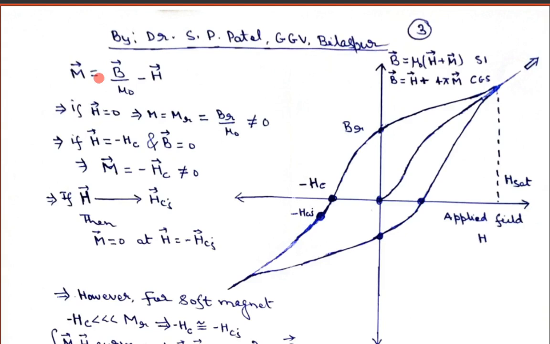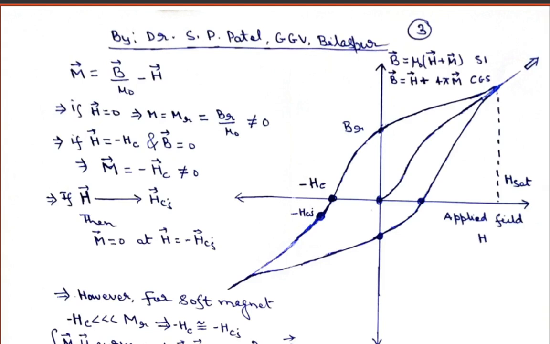If you plot the graph between B and H, then this hysteresis curve is quite different from the magnetization curve. Maybe you have not learned this in your 10+2 classes. Maybe your teacher told you that both curves are the same, but they are quite different. I will explain how, so these are new things you are going to learn in my lecture.